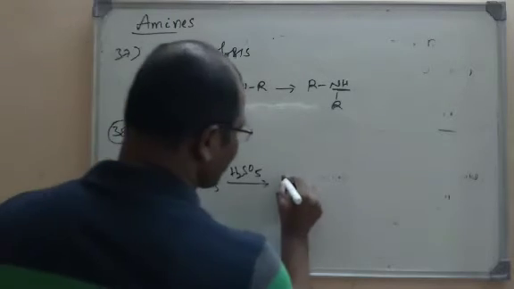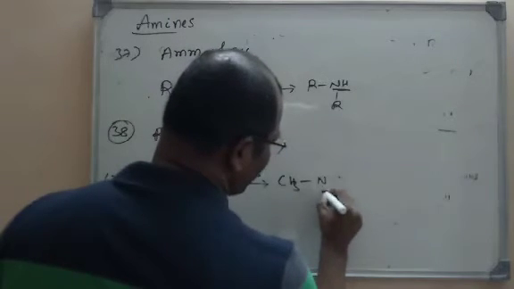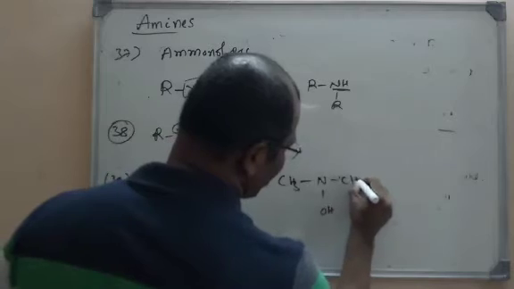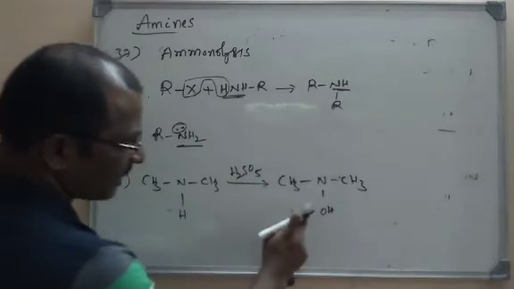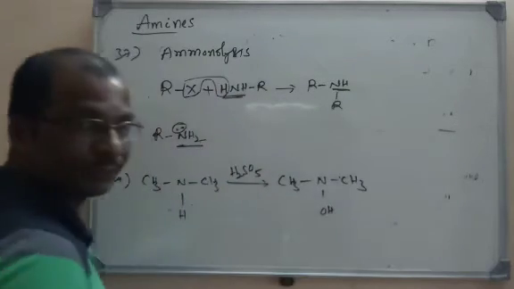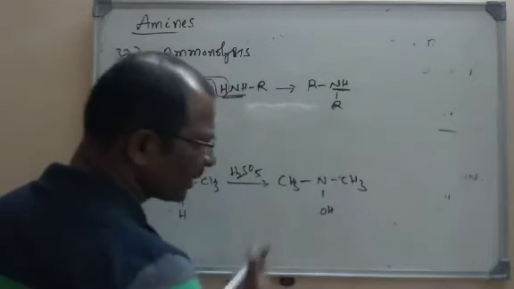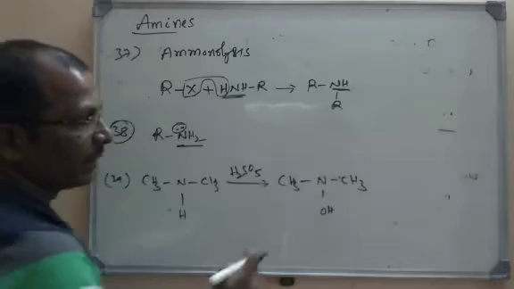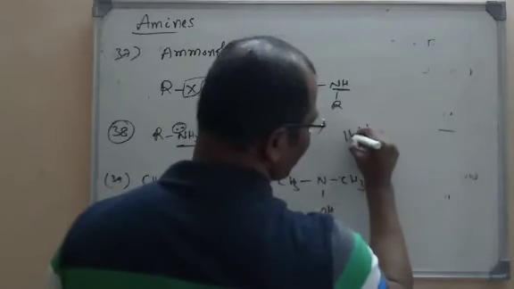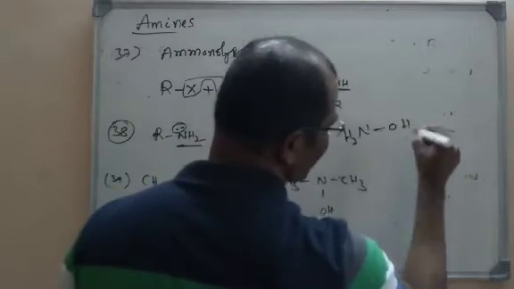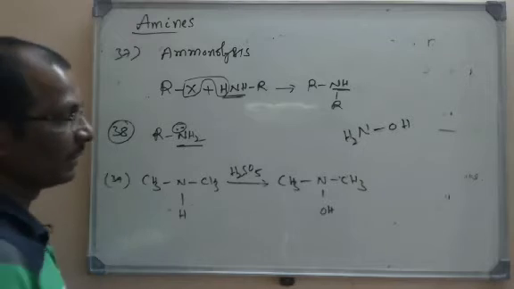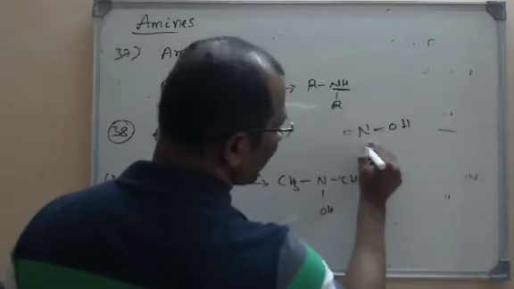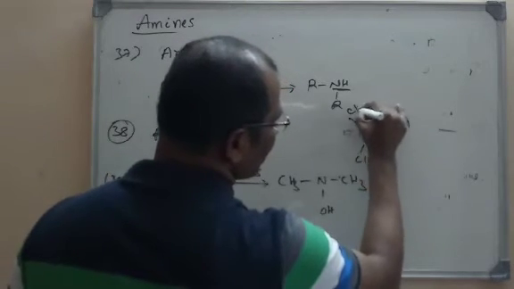So what is the correct option? Dimethyl hydroxylamine is the right option. Due to oxidation here, look, NOH, hydroxylamine. What is the formula of hydroxylamine? NH2OH is known as hydroxylamine. But here, in place of hydrogens we have two methyl groups.